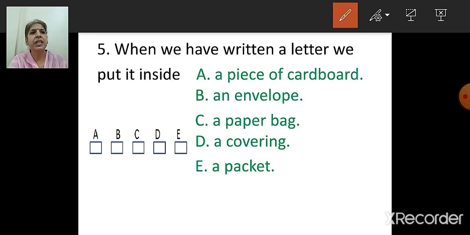When we have written a letter, we put it inside, yes children, a piece of cardboard, an envelope, a paper bag, a covering, a packet. So where we put the letter? When we have written a letter, we put it inside an envelope. Which option? B option. When we have written a letter, we put it inside an envelope.